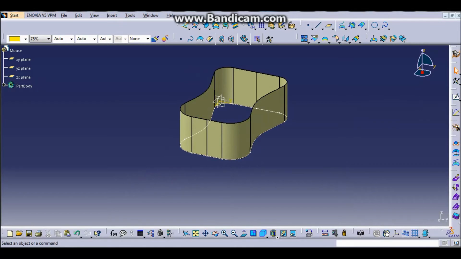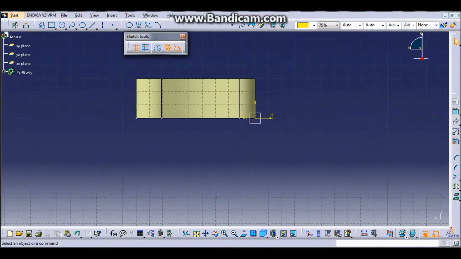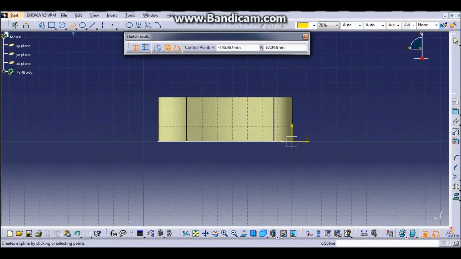After that we click on X plane and press sketch, and then we are going to make the upper layer of the mouse.